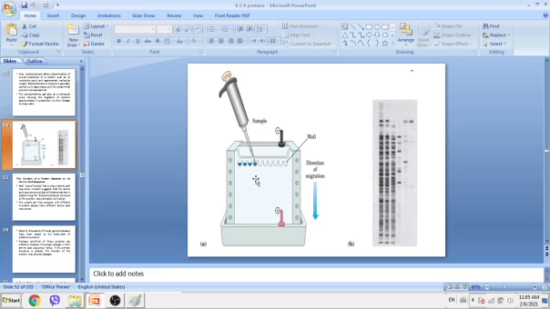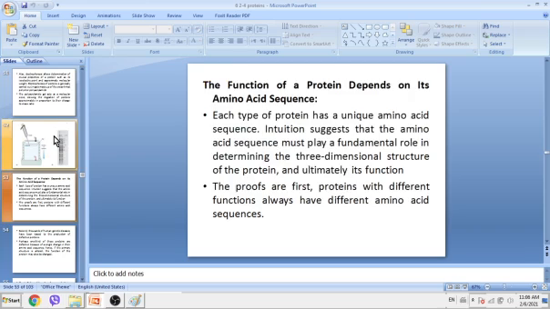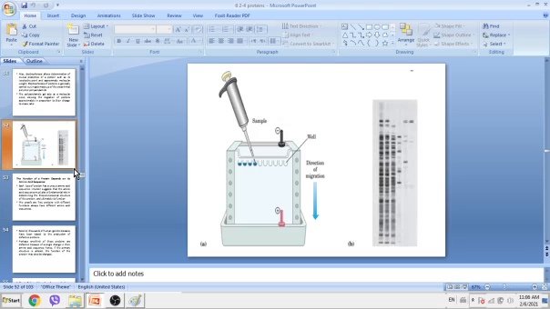So negatively charged proteins will migrate faster to the positive pole, whereas as the negative charge decreases, the migration will be slower, until all the proteins get separated. At the end we will have these bands here. Each single band is a different protein. And that's it.